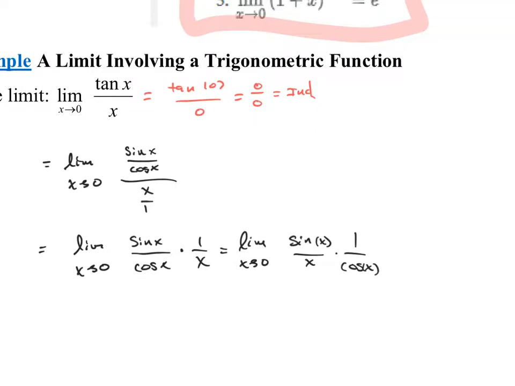Okay, what did I do there? All I did was swap the order. Remember, multiplication is commutative. 2 times 3 is the same thing as 3 times 2. So cosine of x times x is the exact same thing as x times cosine of x. So all I'm doing is changing the order of these because we can do this. Why do I care about that?